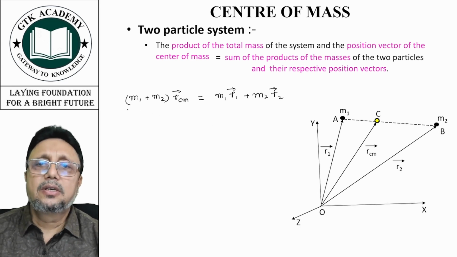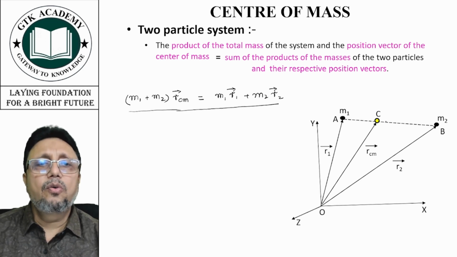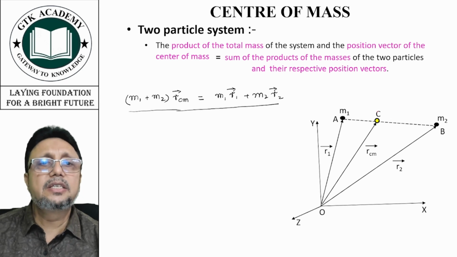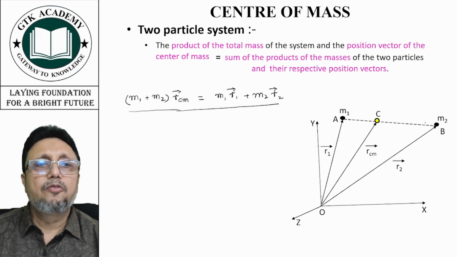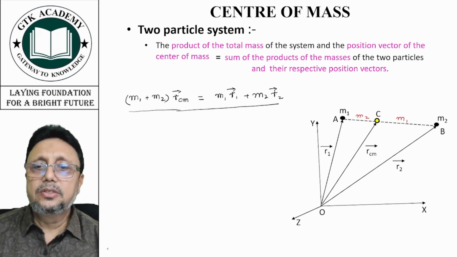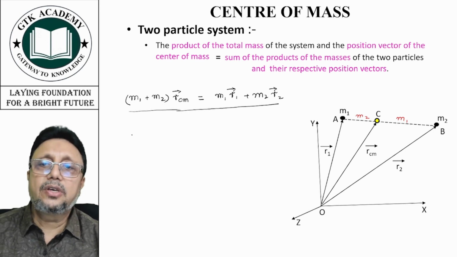Now let us derive this. We have already discussed just now that if C is the center of mass of m1 and m2, this is going to be m1 and this is going to be m2. What will be OC vector?